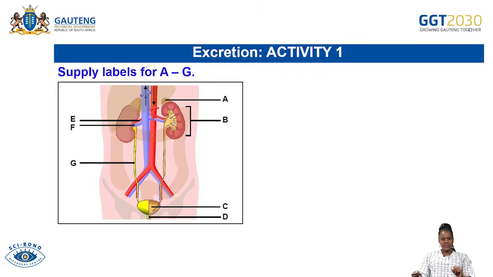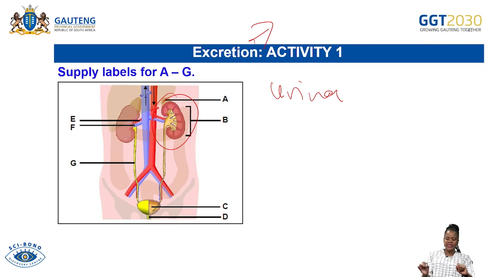That was it about photosynthesis. And then the next topic, grade 11, is excretion. With excretion, the first thing that you need to know is your urinary system. Even if you are not drawing it, you must know the urinary system and all the parts involved. You must know the internal structure of the kidney and be able to label all its internal parts. You must also know the structure of the nephron and be able to label all its parts when it comes to excretion.